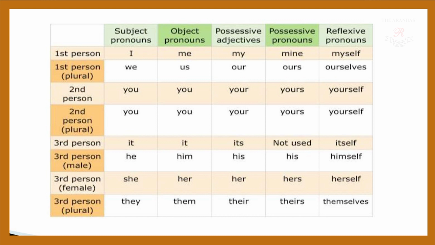In possessive adjective, his is male, it becomes her in female, and in plural for both the cases we would be using their, T-H-E-I-R. So here his and hers become theirs. And in reflexive pronoun, itself. If it is himself in male and herself in female, it becomes themselves in plural.